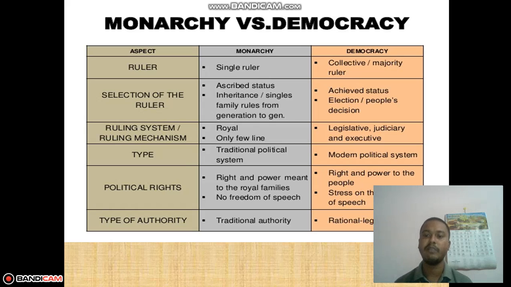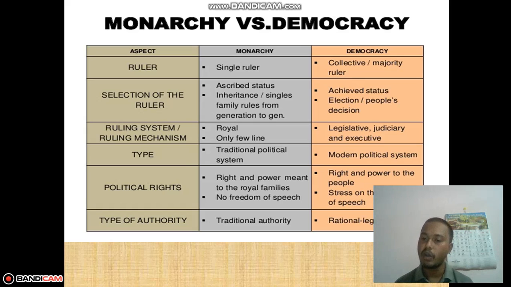The parameters are given. Now if we look at parameter number 1, ruler, who is the ruler in monarchy? A single ruler, the king or the queen. In democracy, who are the rulers? Many, collective, the majority. In the center we have the prime minister, in the state we have the chief minister, and so on. We have different levels of government.